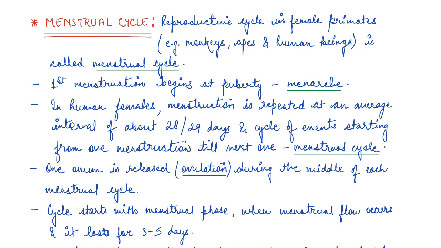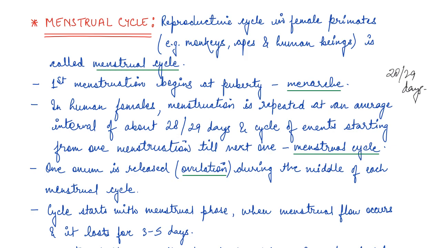The first menstruation begins at puberty, and this is known as menarche. In human females, menstruation is a repeated cycle at an average interval of about 28 to 29 days.